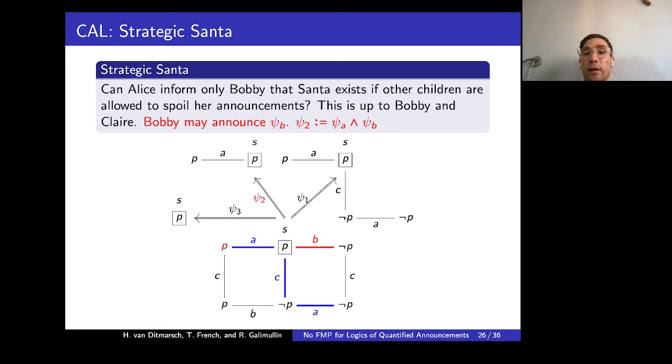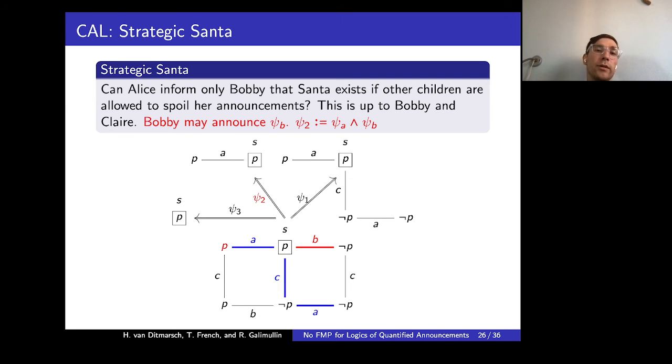However, Bobby can spoil the strategy of A, and here we abstract away from particular announcements because they're a bit clumsy and not very intuitive.